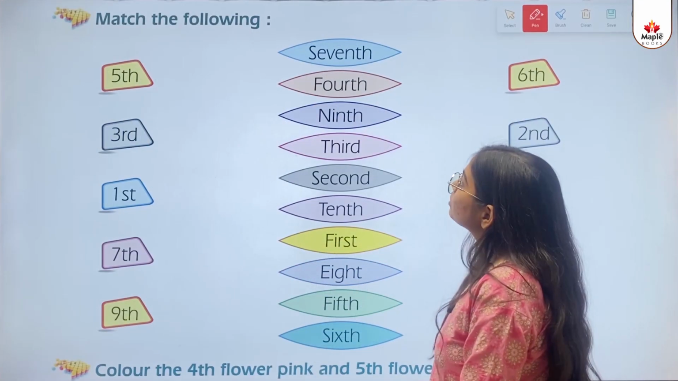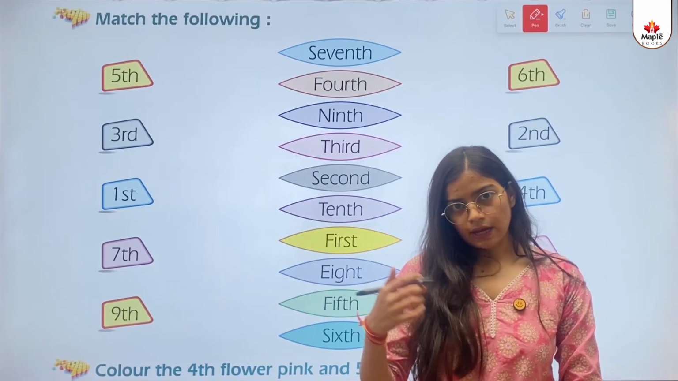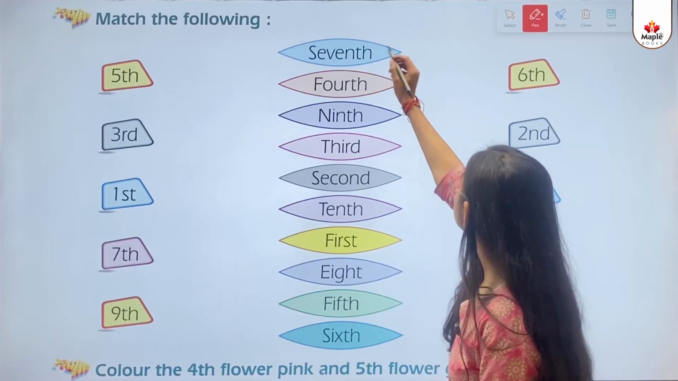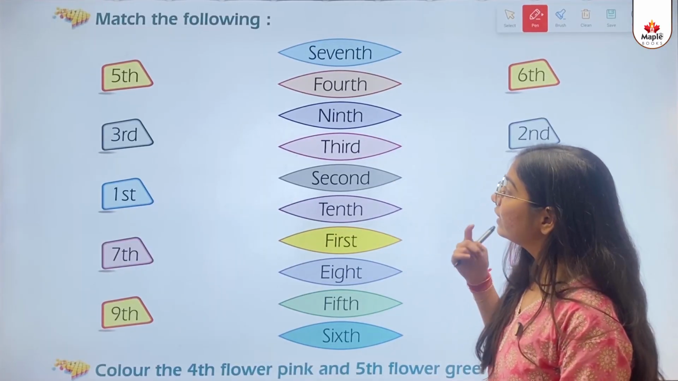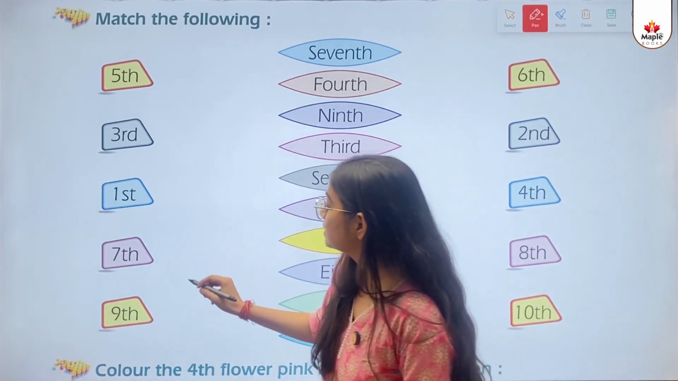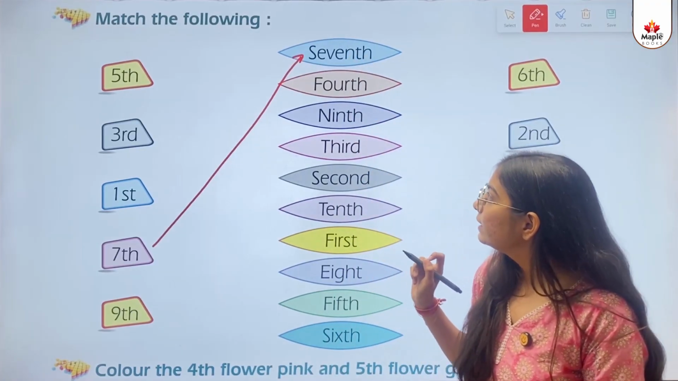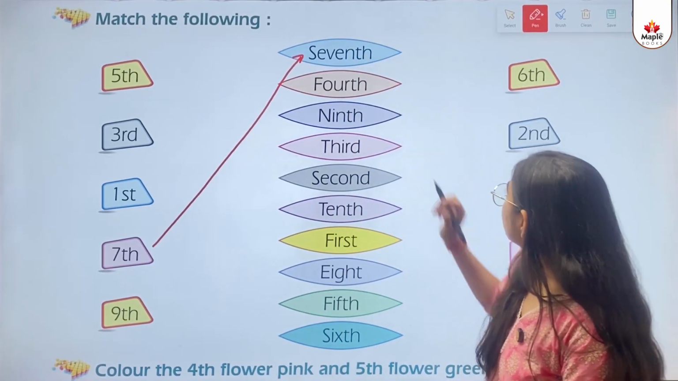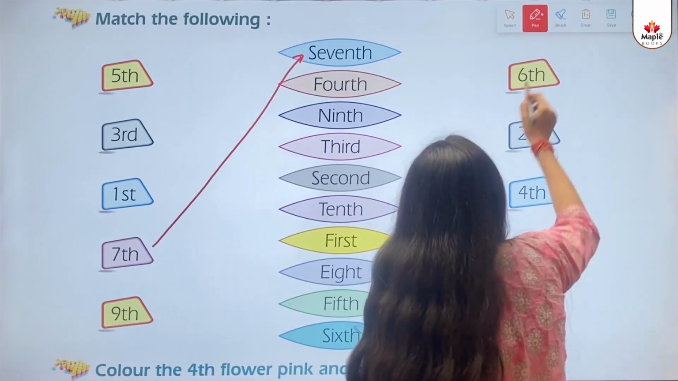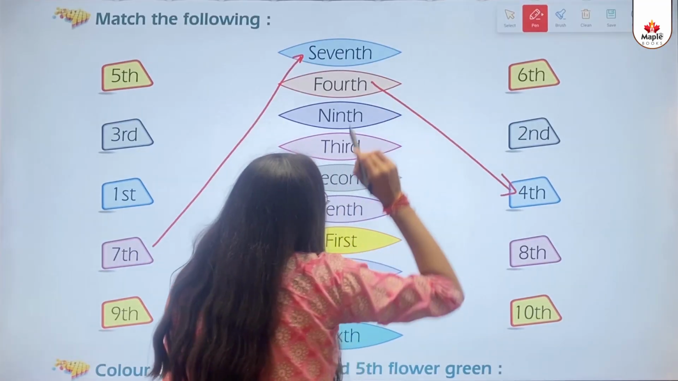Then match the following. Simple, we have to match the number names with the numbers. First one is 7th. So tell me, where is 7th written? This one is the 7th one. So we will match it with 7. Then 4th. Where is 4th written? Is there any 4th? No. Is there any 4th? Yes. So we will match here.